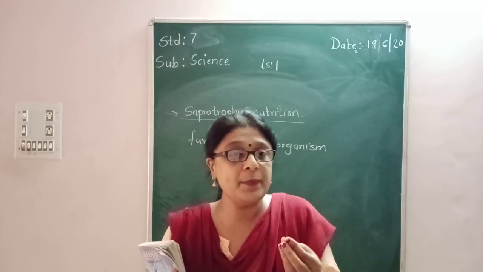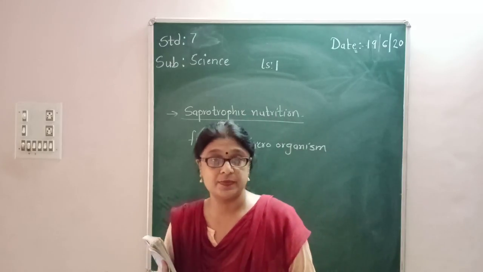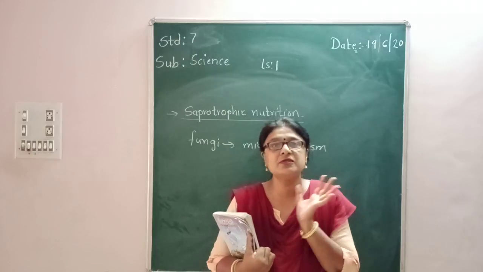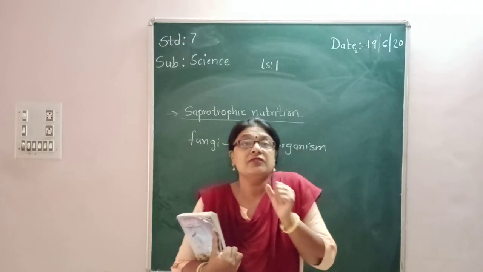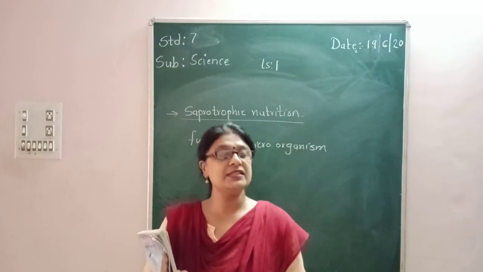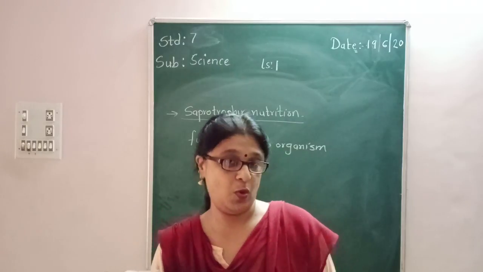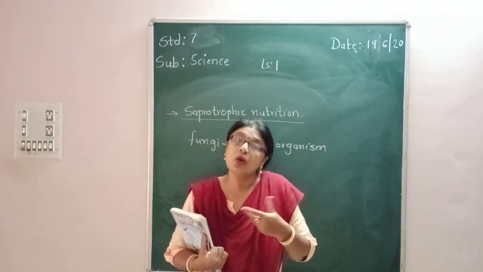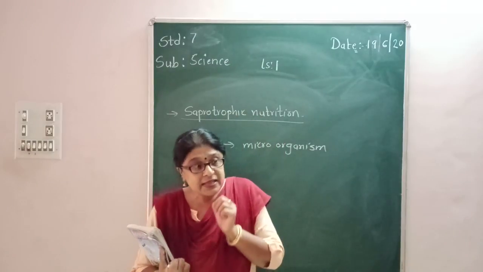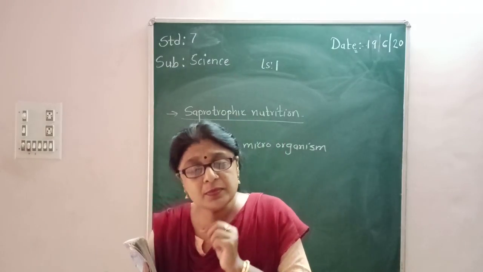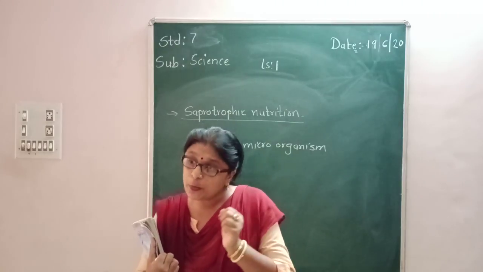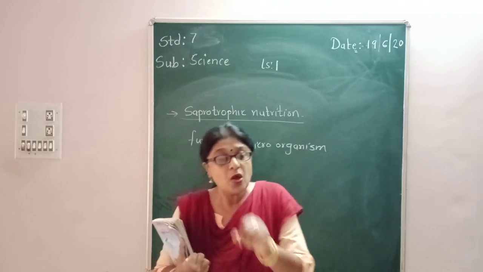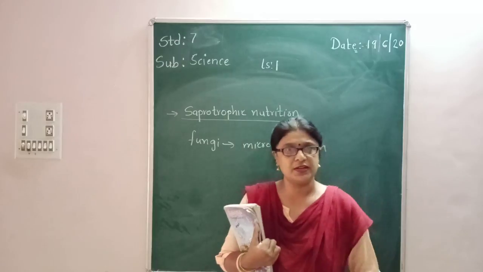When any item gets decomposed, at that time you get a foul smell, a very bad smell. From that bad smell we understand that this food item is spoiled. That food has got decomposed. So there are some organisms which obtain their nutrition from this decomposed material.